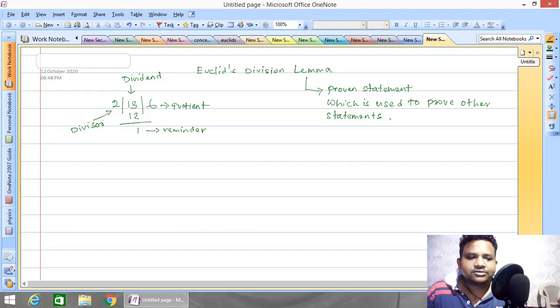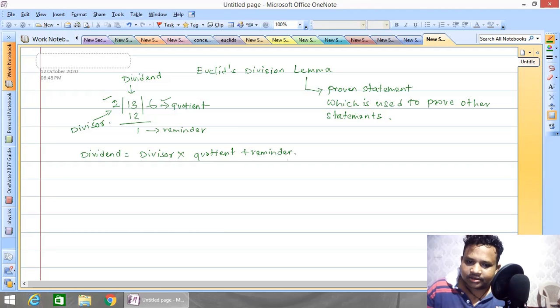Everybody knows this. We also know that if you multiply the quotient with the divisor and add the remainder, we get the dividend. Dividend is equal to divisor into quotient plus remainder. Now we all know this, but what is this lemma and what is the new thing?